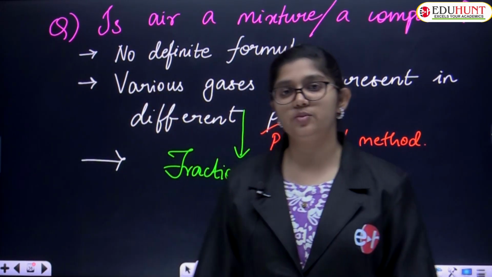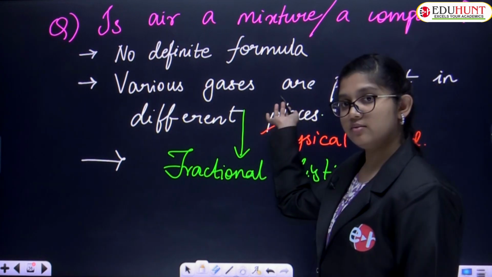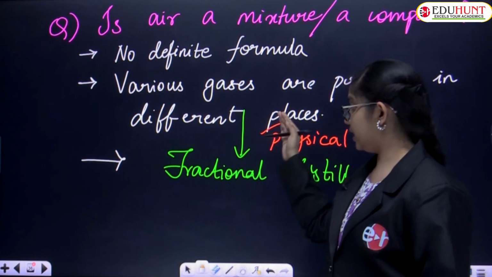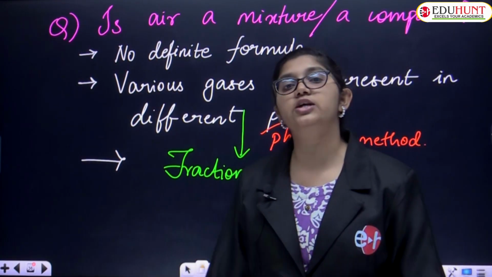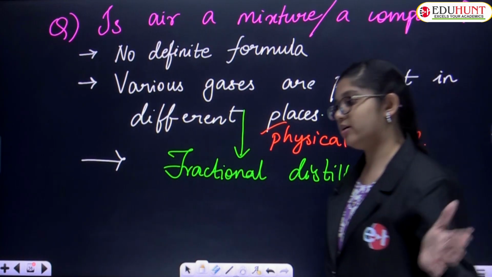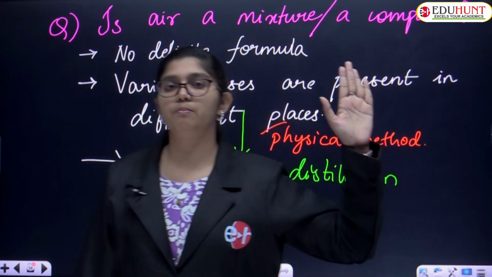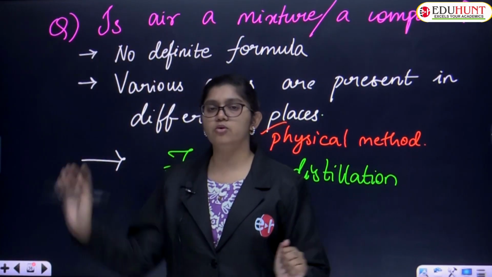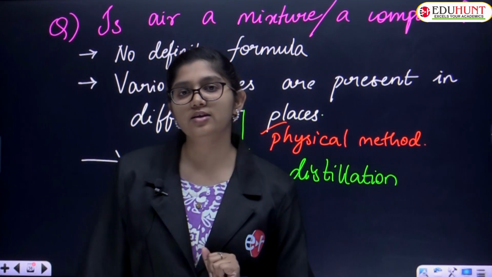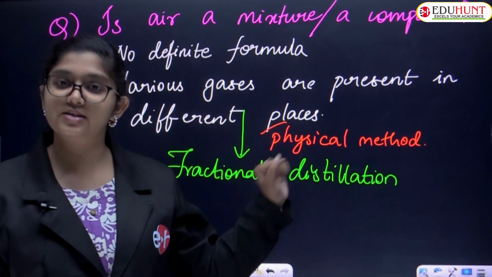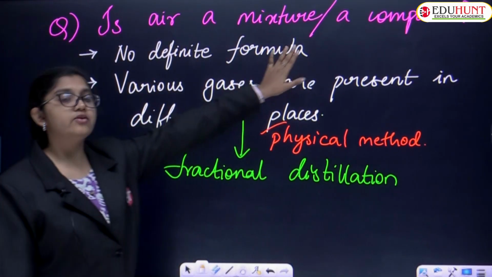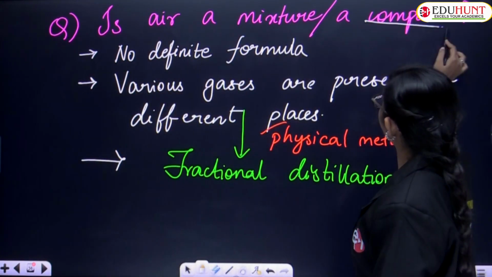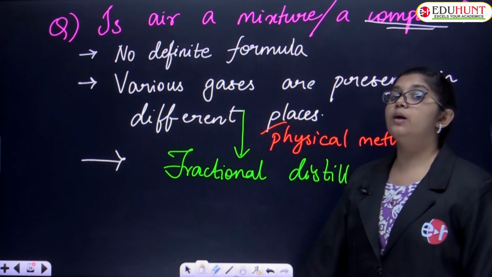There is no definite formula, there are various gases present in different places, and we can happily separate them with a physical method called fractional distillation. So how many of you are ready with your answer? Yes, ma'am, air is a mixture. Not a mixture, ma'am, I will go with compound. Just recollect the concepts we discussed earlier: a compound definitely has a particular chemical formula, and compounds can only be separated through chemical means.